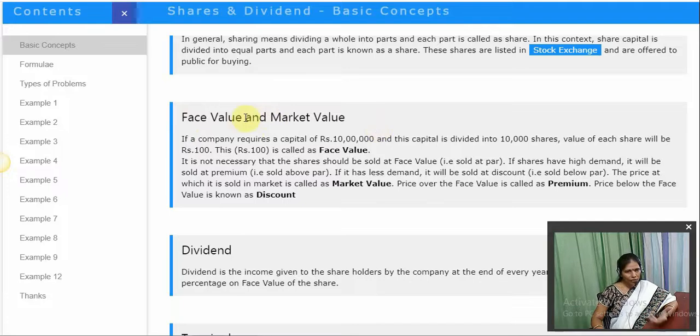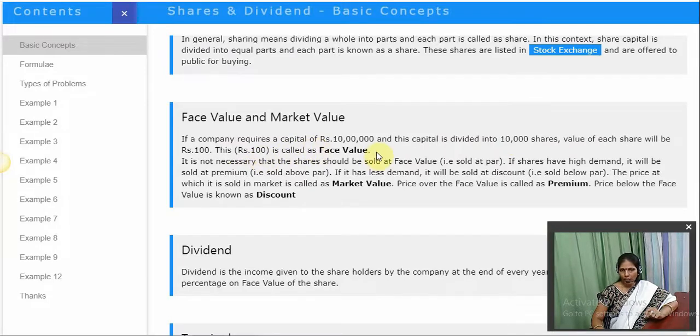Right. Now, what is face value? Let me explain these terms with an example so that you can understand better. If a company requires a capital of rupees 10 lakhs and this capital is divided into 10,000 shares, what will be the value of one share? The value per share will be 100 rupees. And this value we say is the face value.